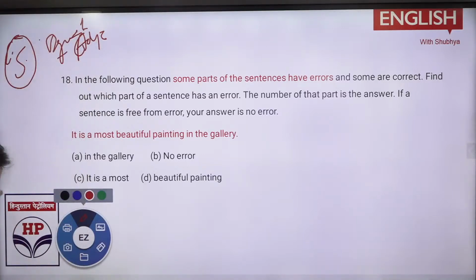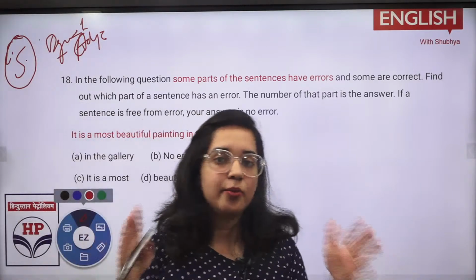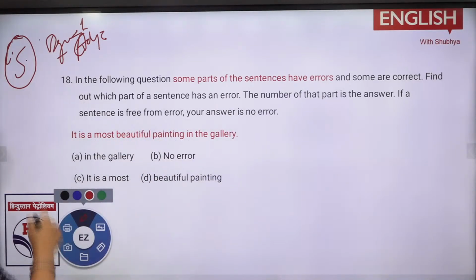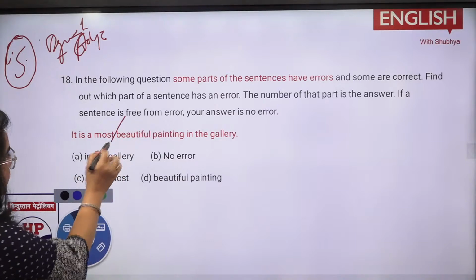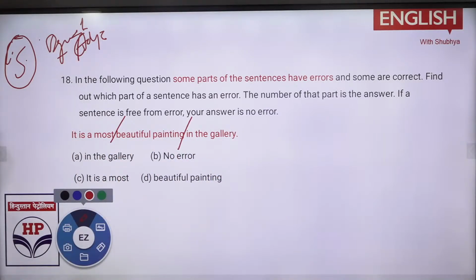Just go through a look, have a look. Whenever in your junior classes, you had a list of it, like where you used to you have the degrees of adjectives. Go through that. Now it is a most beautiful painting in the gallery or no error. Now where it is the error? C part, C part, C part, C part. Everyone is pointing out C part, right?